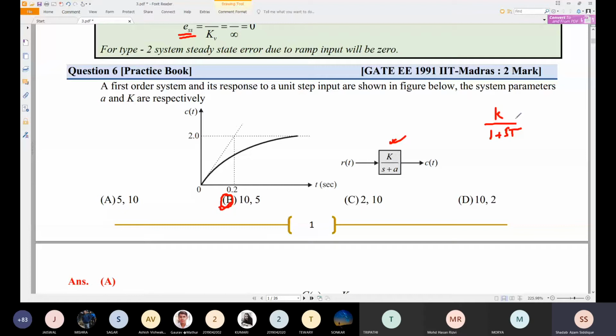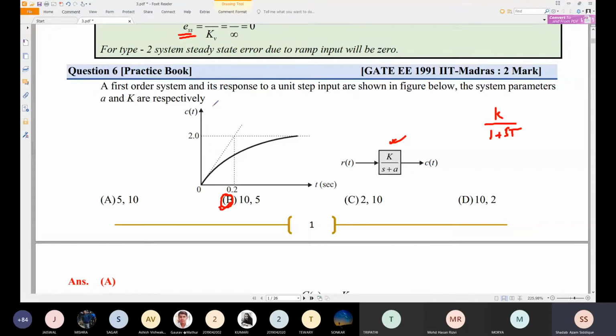Okay, don't worry. So we have K divided by 1 plus sT. We'll try to check. This is the first order open loop transfer function that is given here, and it is asked to find: the first order system and its response to a unit step input are given in the figure. The system parameters a and K are respectively, you need to find out.